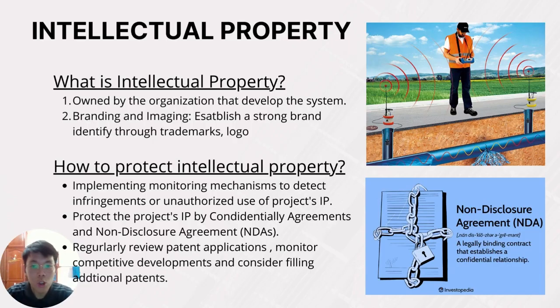Intellectual property is owned by the organization that developed the system. It can be done through branding and images. Therefore, we can establish a strong brand identity through trademarks or logos. The ways to protect intellectual property are implementing monitoring mechanisms to detect infringement or unauthorized use of the project's IP. We can also protect the project's IP through confidentiality agreements and non-disclosure agreements, which are NDAs. Lastly, we should regularly review patent applications, monitor competitive developments, and consider filing additional patents.